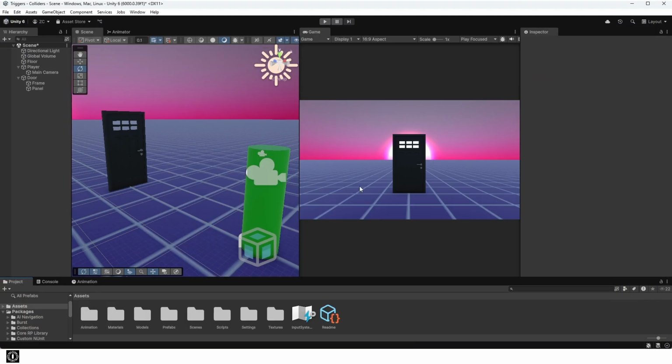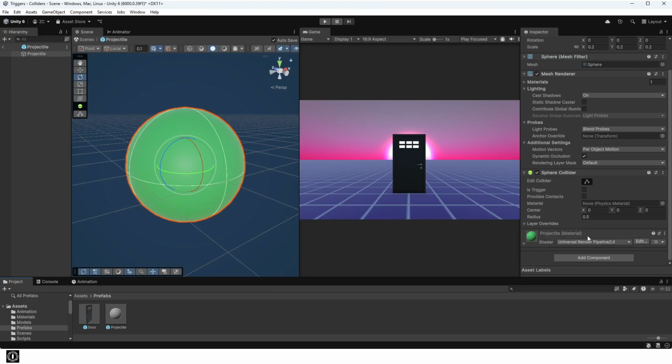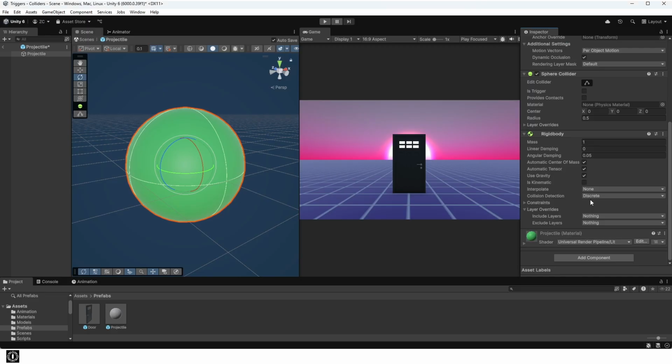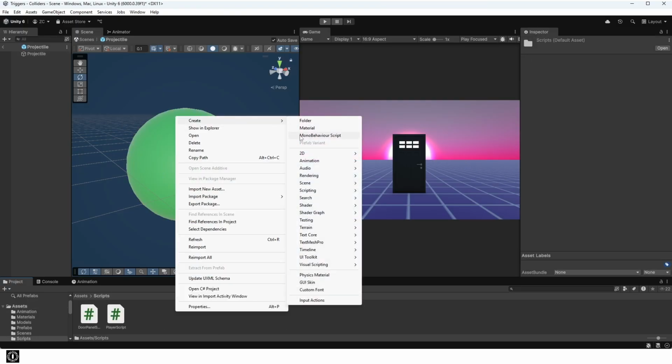Save the scripts and then back in Unity, open the projectile prefab and add a rigid body to it and uncheck Use Gravity. Create a new script named ProjectileScript and open it in Visual Studio.